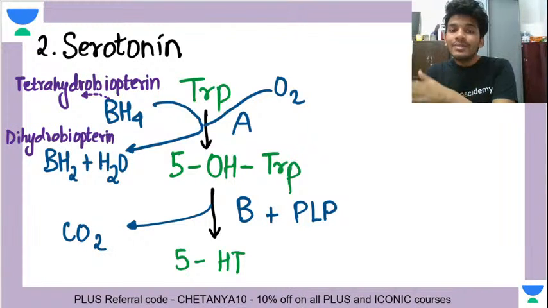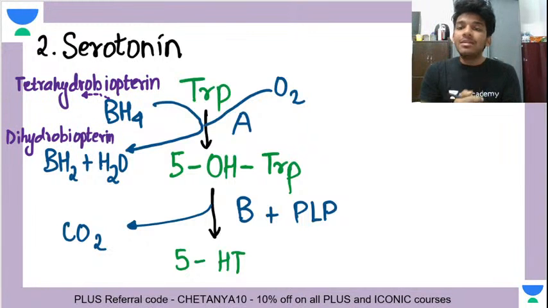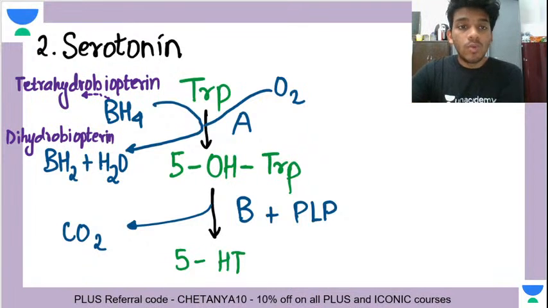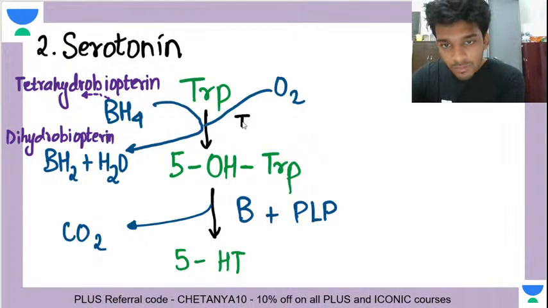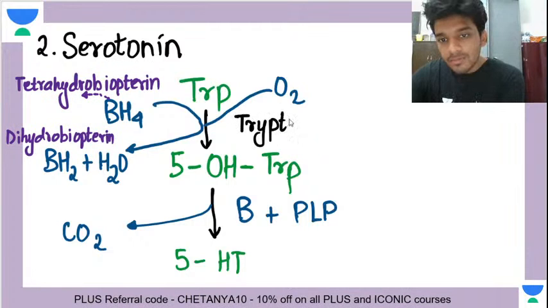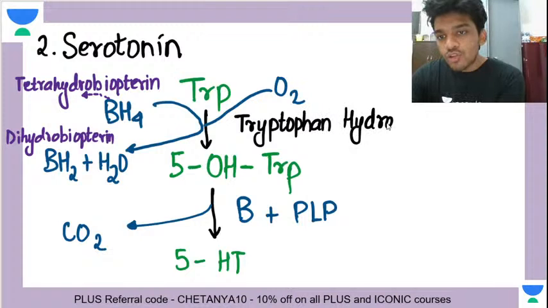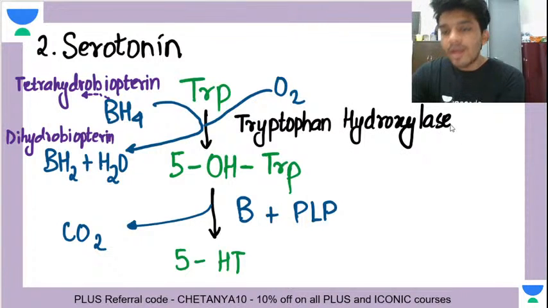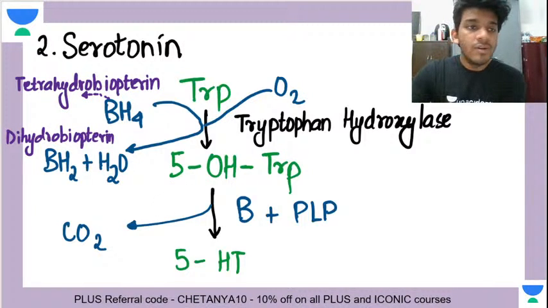Tetrahydrobiopterin gets converted to dihydrobiopterin, and you have the utilization of oxygen. So this is an oxidation reaction. What will be the enzyme involved here that I have written as A? This will be called tryptophan hydroxylase. Any doubts? Tryptophan hydroxylase, will we call it that or something else? Tryptophan hydroxylase, right? Now in the second step, I told you we will have decarboxylation.